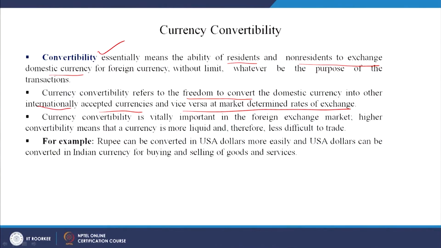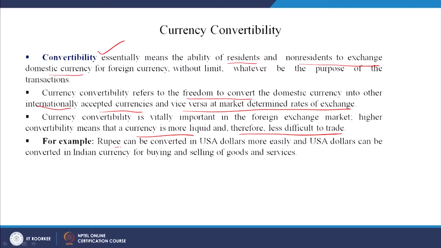Currency convertibility is vitally important in the foreign exchange market because higher convertibility means that a currency is more liquid and therefore less difficult to trade. Suppose a currency is not easily convertible, then the foreign partners would not like to get associated with us and would not like to do business because the transactions are not smooth, not easy.